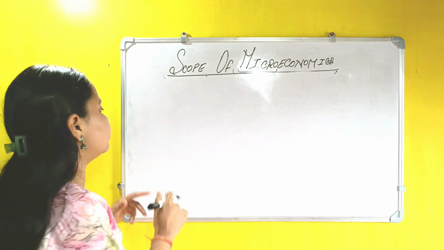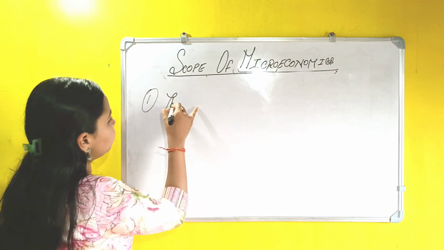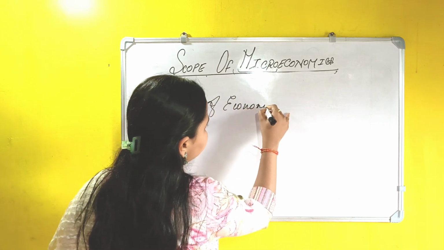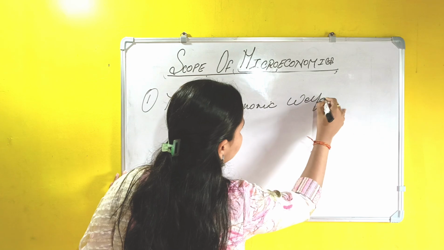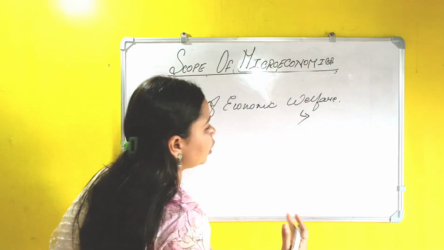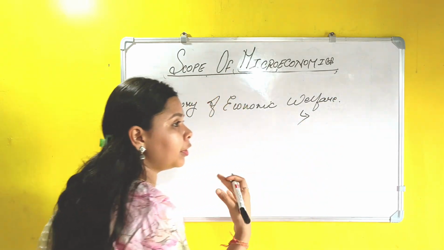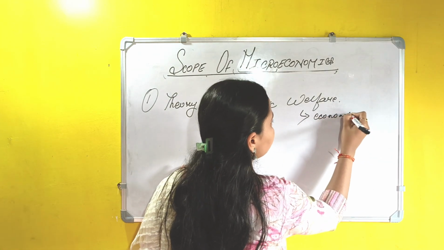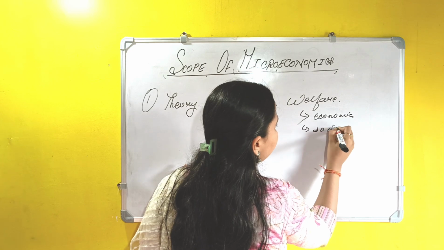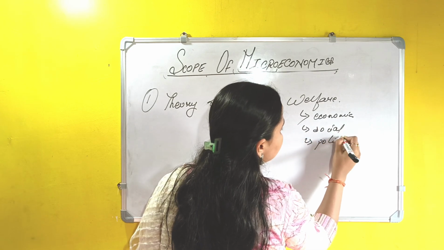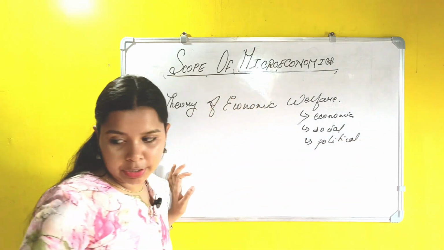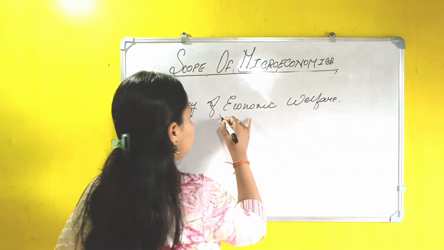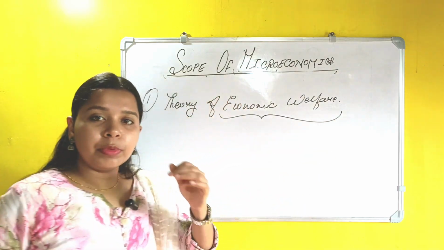So the first topic we have in scope of microeconomics is theory of economic welfare. Now when we say welfare, it can have different viewpoints. It can be economic, it can also be social, it can also be political. Like this we can understand welfare from different points of view, but in this we have economic welfare. So particularly we will drive down into the economics point of view.